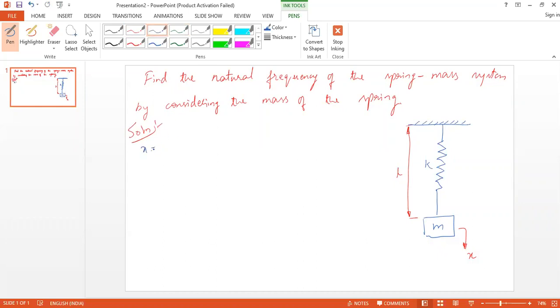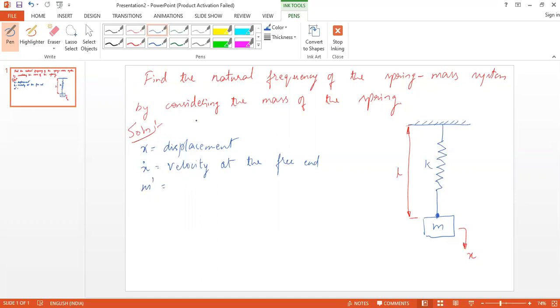Here x is the displacement, and x dot is the velocity at the free end. Okay, at the free end. This x dot is the velocity at this point.